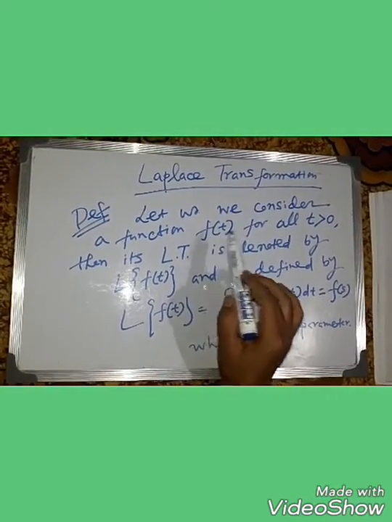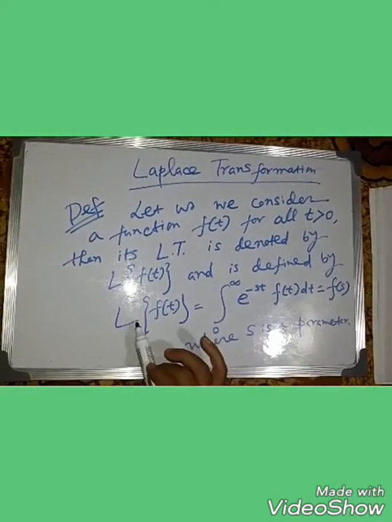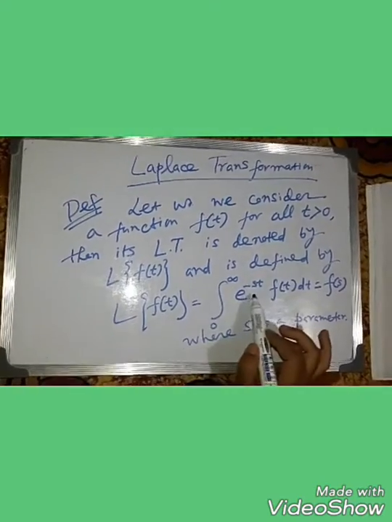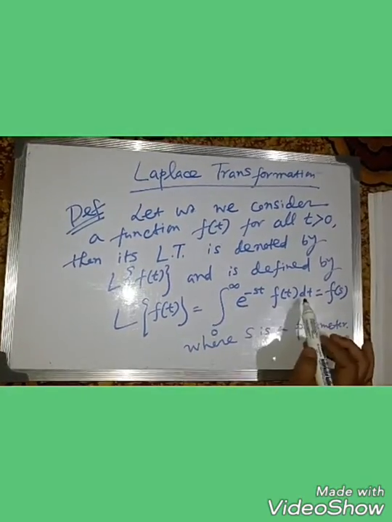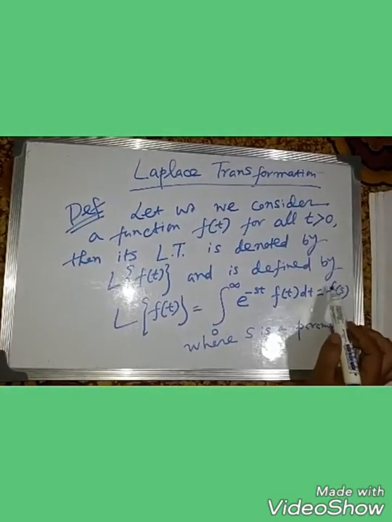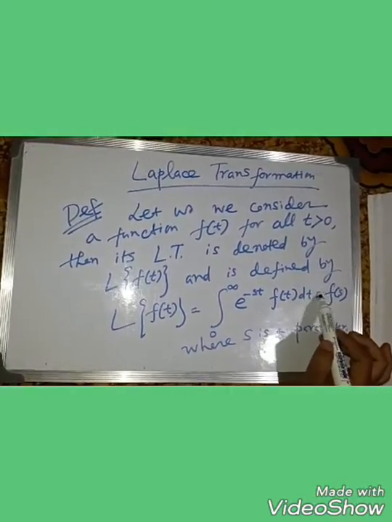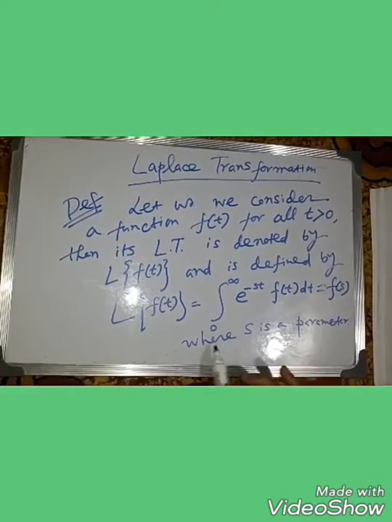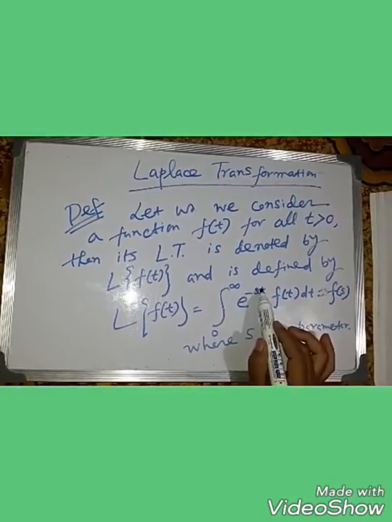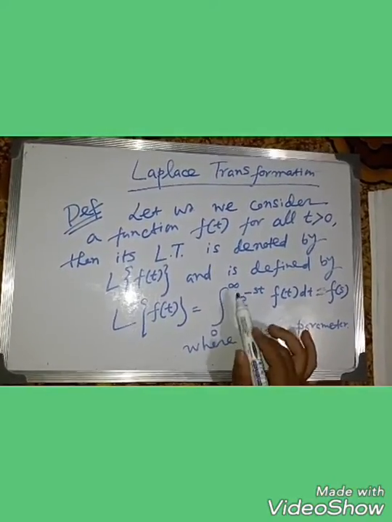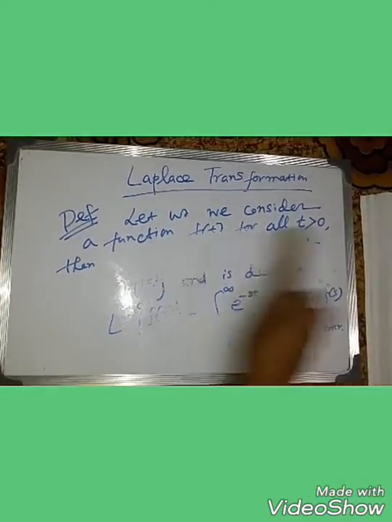Here f of t is a positive function and its Laplace transformation is denoted by L of f(t), and it is also defined by L of f(t) equal to the integral from 0 to infinity of e to the power minus st f(t) dt, and the answer we get by this process includes s. So here we write F of s. That means the answer is in the form of s, where s is the parameter. Basically the value of s depends on the limit. Clear?